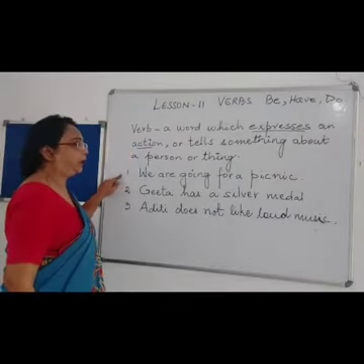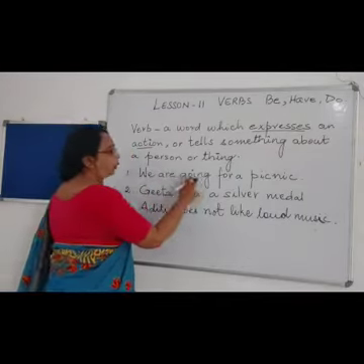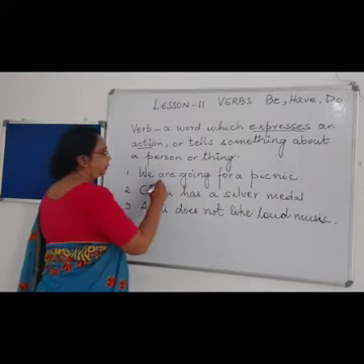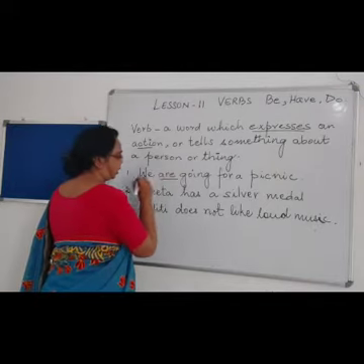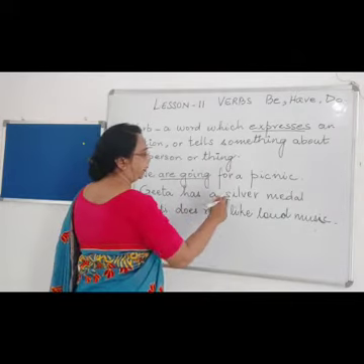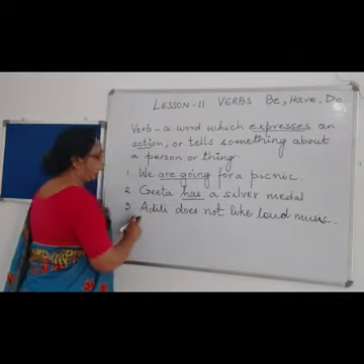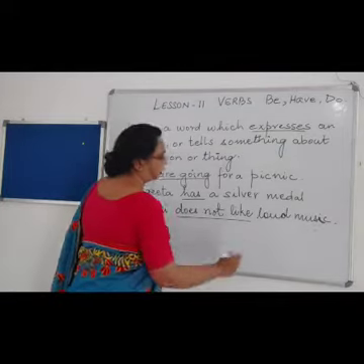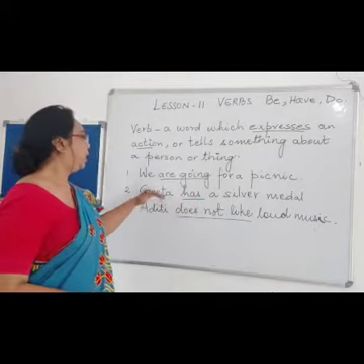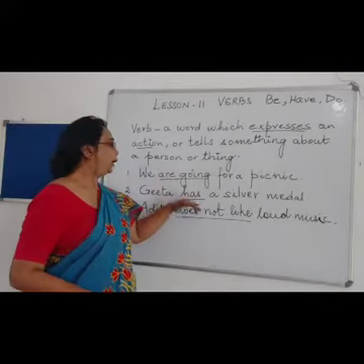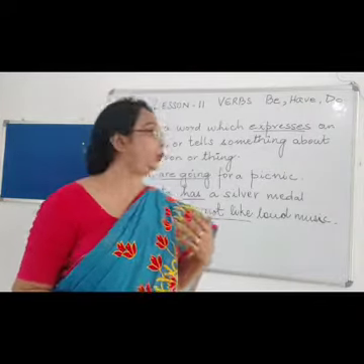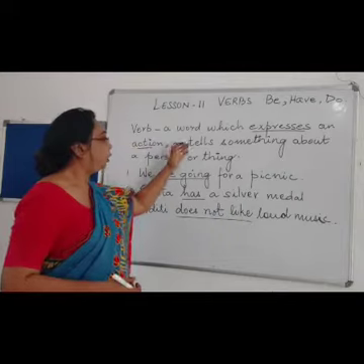Let us see some examples over here. We are going for a picnic. Now over here, which word is the verb? Are going, right? Geeta has a silver medal. Has. Aditi does not like loud music. Does not like. Now over here, are going, has, does not like are the verbs. It shows the action of a person or tells about a thing.